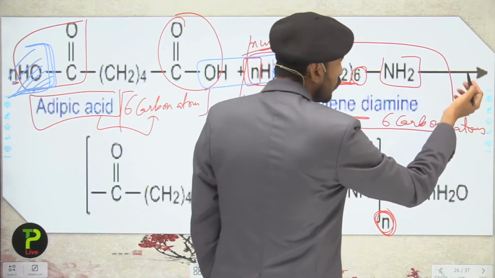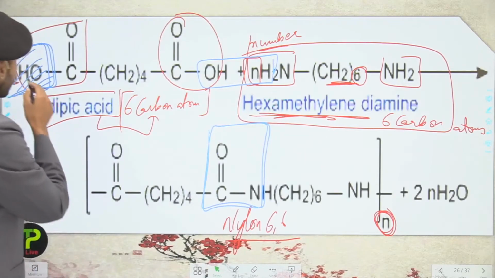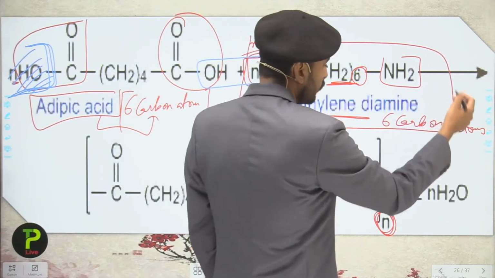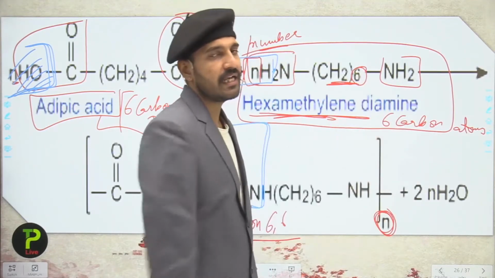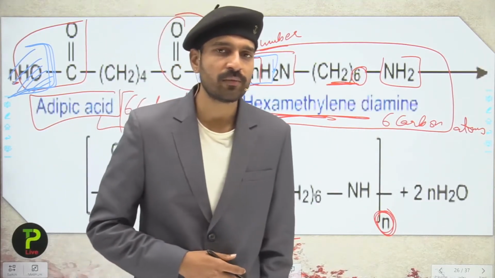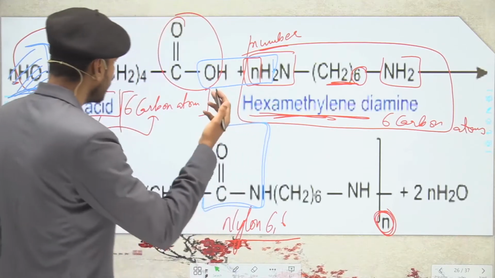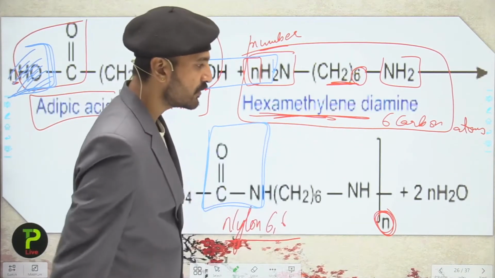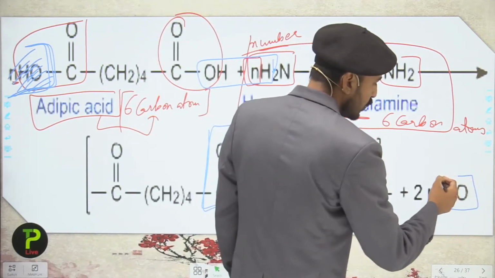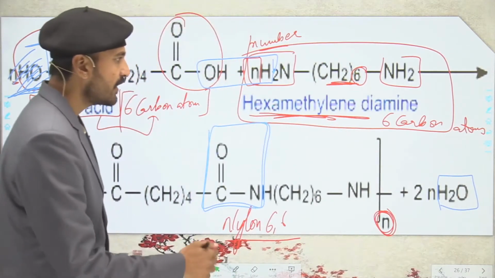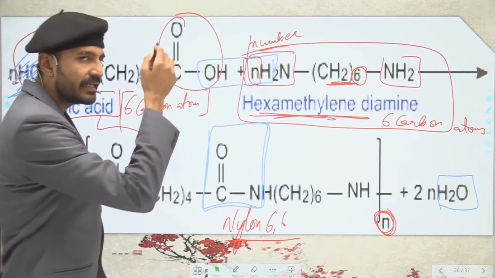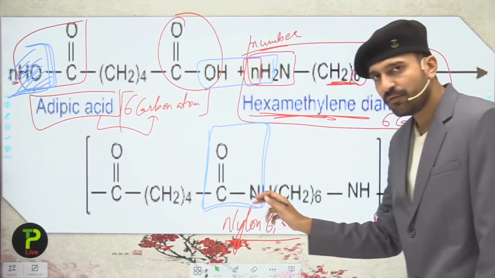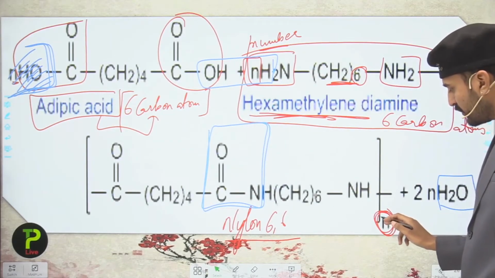So this also gets connected with the OH, so that H2O will be removed. Here one hydrogen gets removed and this reaction goes on like this, as you have seen in the class 7 polymerization. From here the OH gets removed while from here the hydrogen gets removed. So they are going to form H2O. And since we have n molecules of hexamethylene diamine and n molecules of adipic acid, here we are going to obtain a polymer with the n.